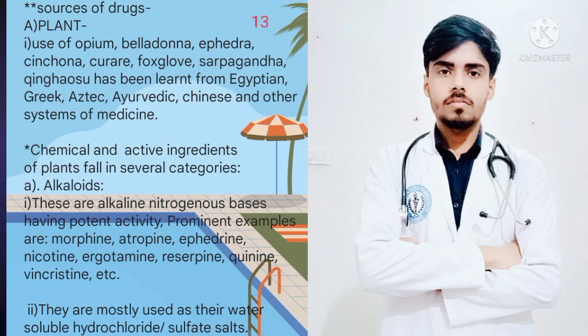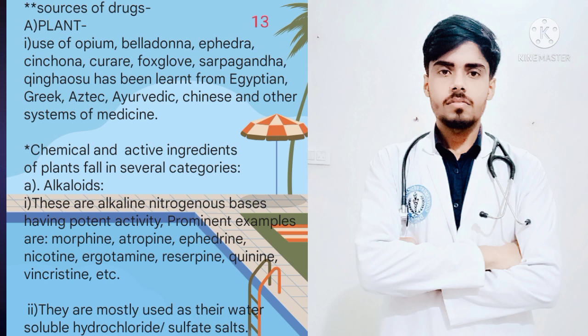Now we'll focus on the sources of drugs, and first is plants. As you already know, the use of opium, belladonna, ephedra, cinchona, and ashwagandha has been learned from Egyptian, Greek, Ayurvedic, Chinese, and other systems of medicine. The chemical active ingredients of plants fall into several categories.